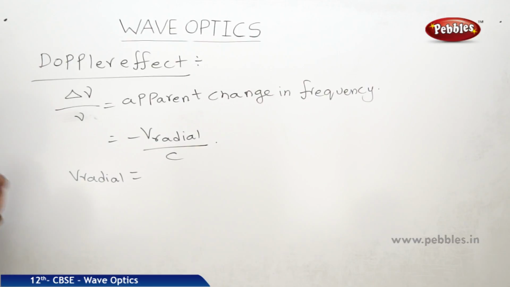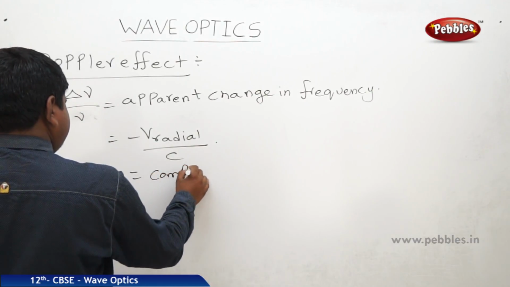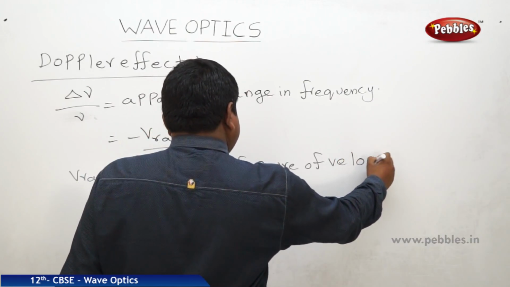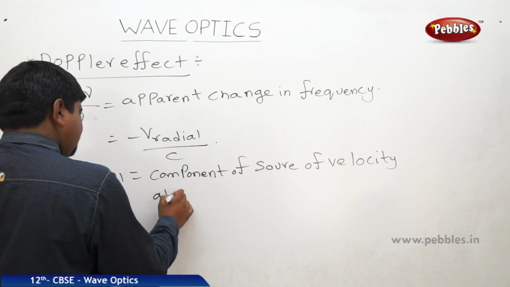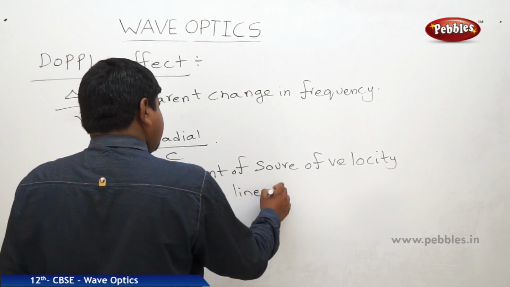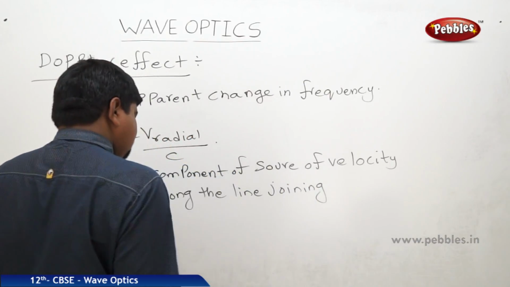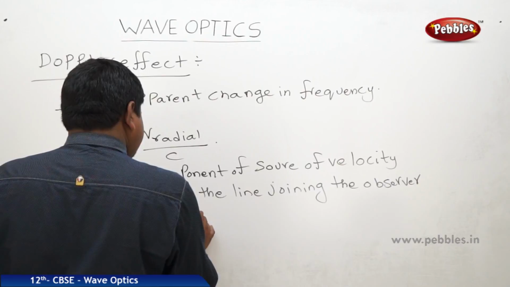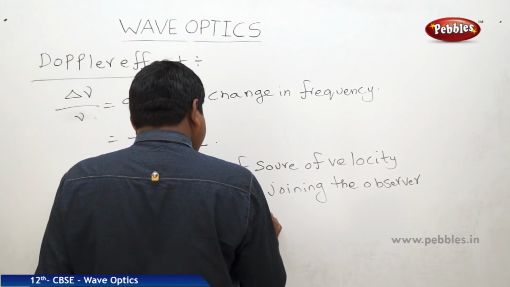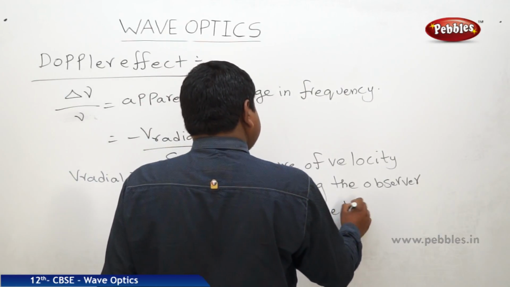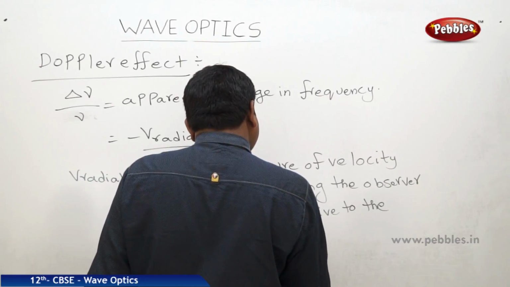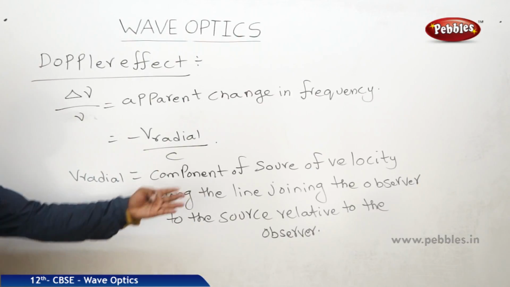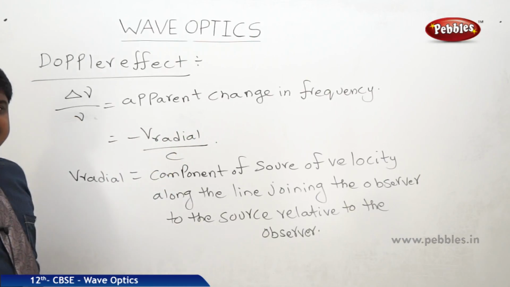It is a component of the source velocity along the line joining the observer to the source, relative to the observer, meaning when they are approaching towards each other, relativity.